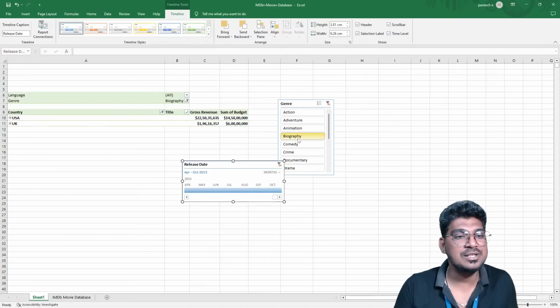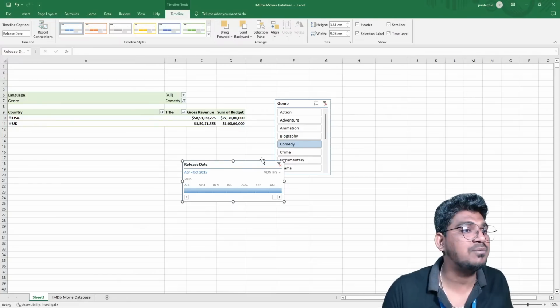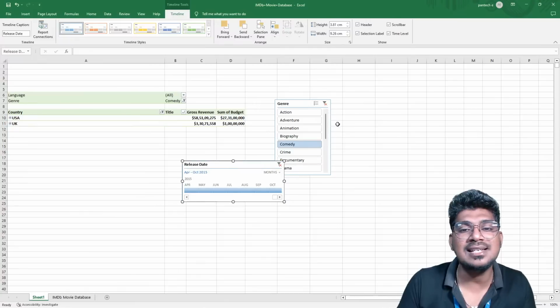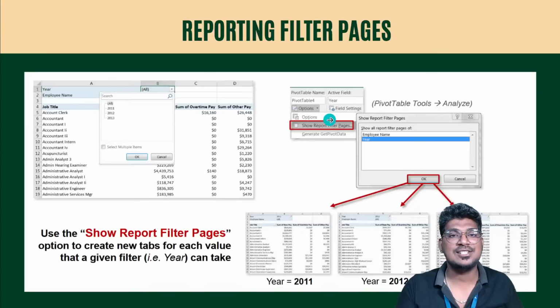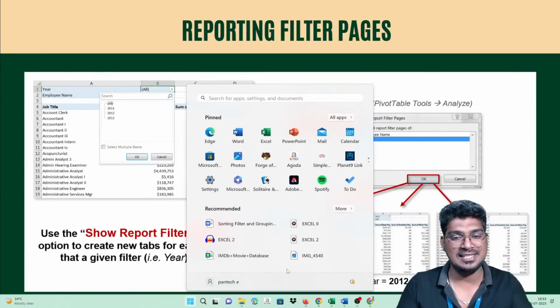Okay, and I'm selecting this one and selecting this one. It is going to be combined with the help of the release date and also the genre here. So this is all about this particular genre, inserting the slicer, and all these other things. And what about the report filter, that I'm going to discuss with you.